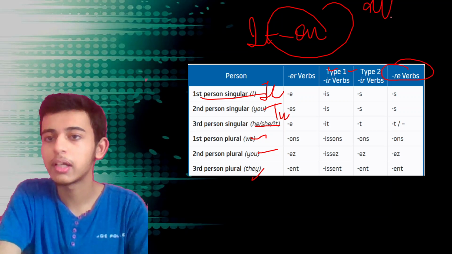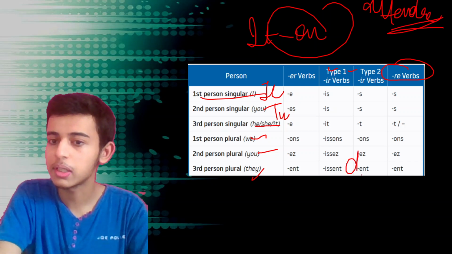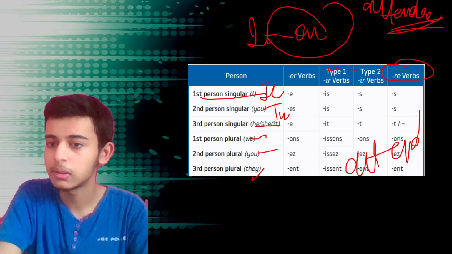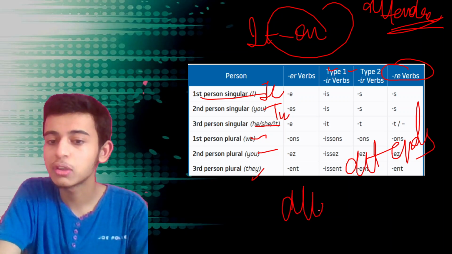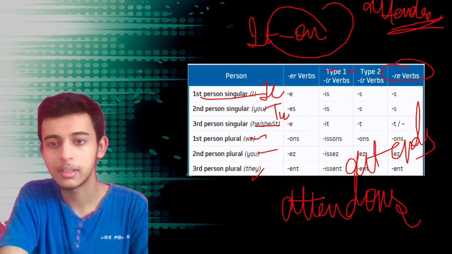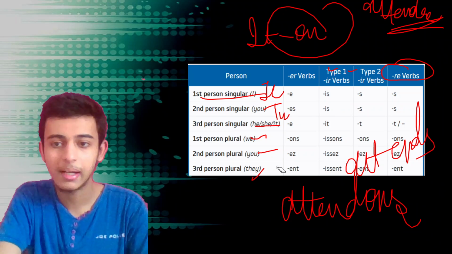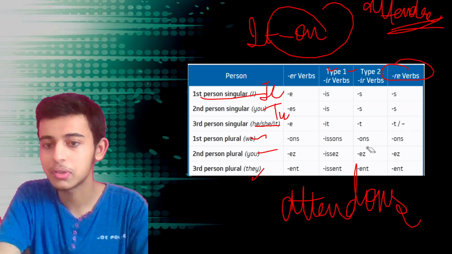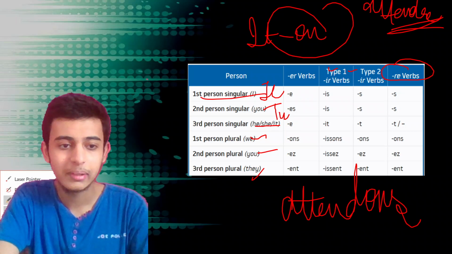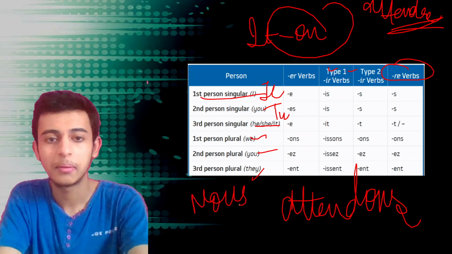Okay, for example, attendre. Okay, attendre is there. So similarly you can conjugate it, j'attends in je. Okay, in nous it is going to be attendons. Isn't that clear to you? It is clear, right? Let me erase this because I'll be giving you the handwritten notes, so it should not disturb you, right? So let me write it properly so that the ones who are going to download the PDF would be able to study properly.